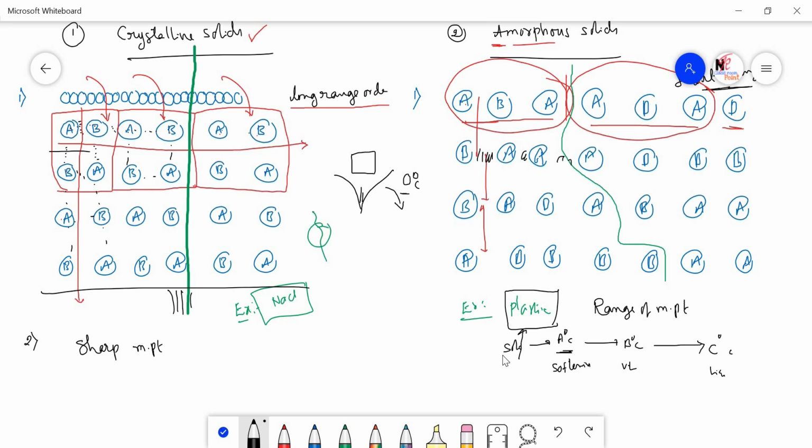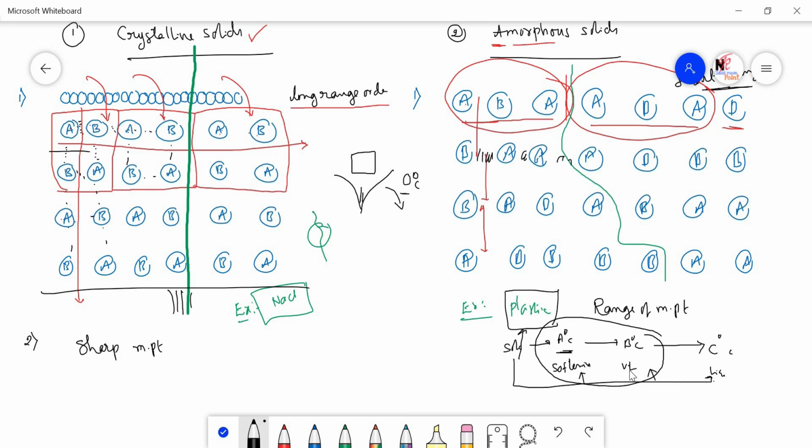Actually, melting means the conversion of a solid directly to the liquid. And before converting straight away to liquids, these amorphous solids go through two phases. That is the softening phase, and next the viscous liquid phase. Means we cannot say, see here, this liquid has come, this is the melting point.